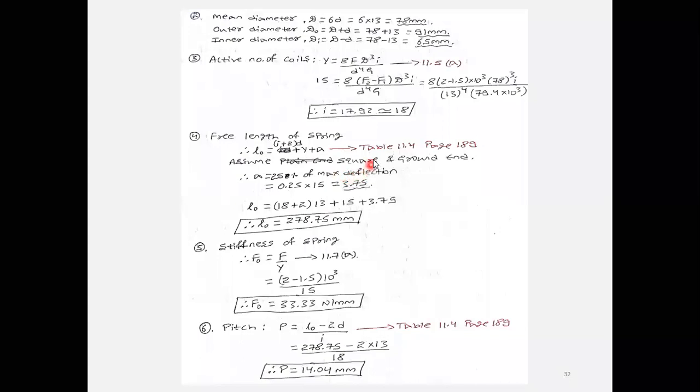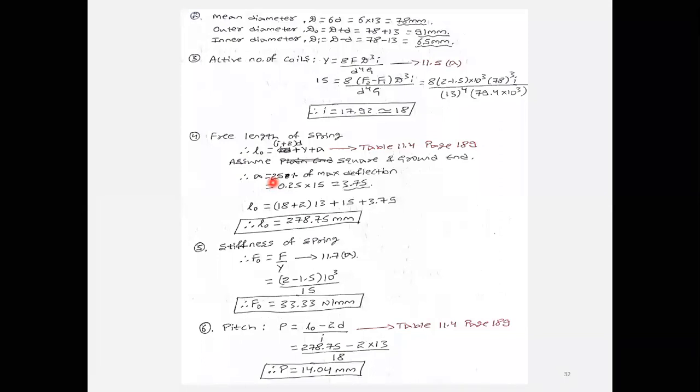Now, the end condition is assumed as square and ground end. From the table you will get the free length formula. In the table, I have shown that in the previous lecture, so you refer to that. To calculate this A value, two formulas are there. One is A is equal to d x i, that formula you can use.